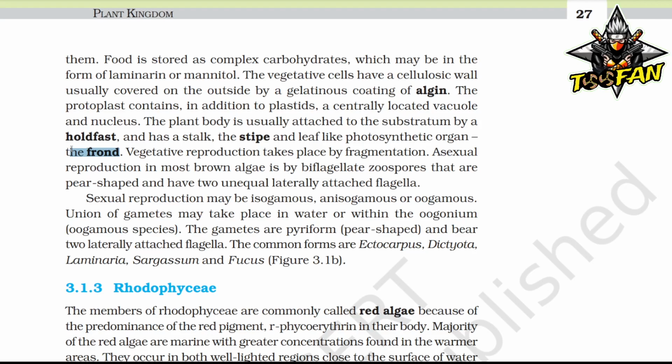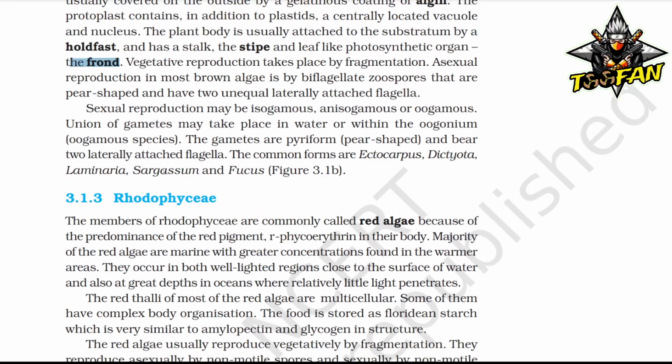Union of gametes may take place in water or within the oogamous species. The gametes are pyriform, pear-shaped, and bear two laterally attached flagella. The common forms are Ectocarpus, Dictyota, Laminaria, Sargassum, and Fucus.